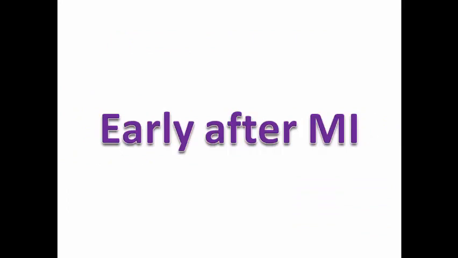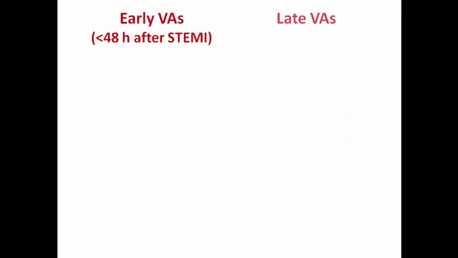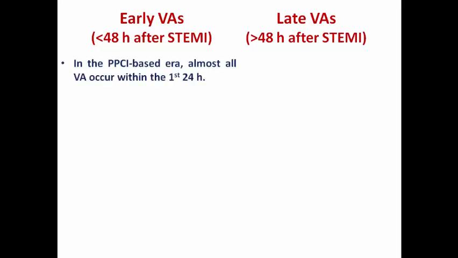There is a common situation that some patients may have ventricular arrhythmias in the early stage after MI. We divide this stage into two types: early ventricular arrhythmias occurring in the first 48 hours after STEMI, and late arrhythmias occurring more than 48 hours after STEMI. The early arrhythmias here almost occur within the first 24 hours because of the primary PCI, which is nearly the sole treatment at the time being for STEMI apart from thrombolytics, but we still extend this period to 48 hours.